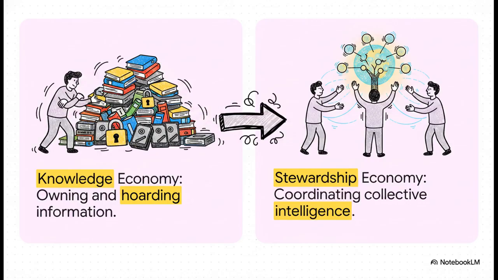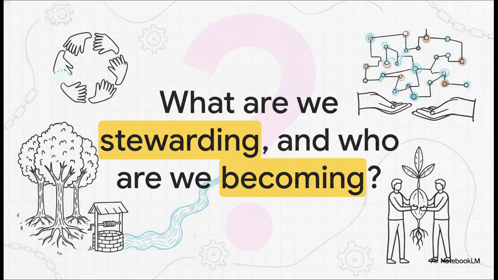We have covered some seriously incredible ground today, from the tragedy of the commons all the way to the absolute power of polycentric governance and relational intelligence. Elinor Ostrom proved once and for all that ordinary people are entirely capable of successfully governing shared resources when they are simply given the chance to participate. So I want to leave you with a question to really chew on for your own collaborative networks. What exactly are we stewarding? And more importantly, what kind of stewards are we becoming?